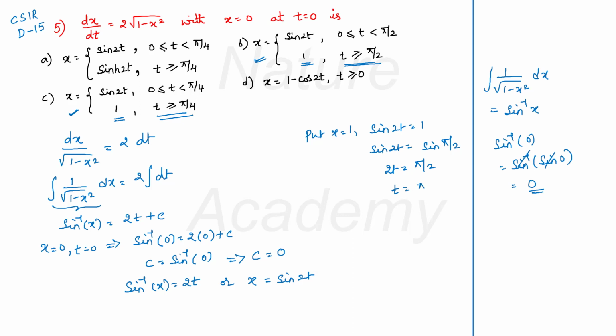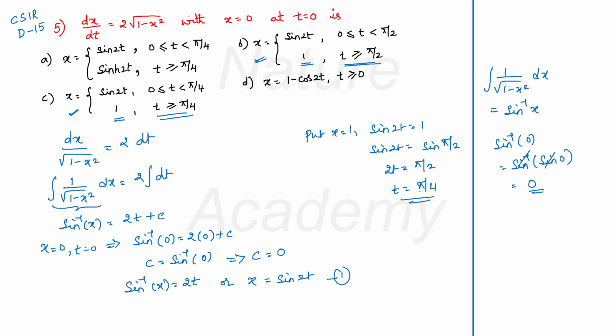My t will become pi by 4. See, by putting x is equal to 1 in this equation, I got my value as t is equal to pi by 4. Therefore, if x is equal to sin 2t, when t is equal to 0, x is 0, and when x is equal to 1, then t is equal to pi by 4.